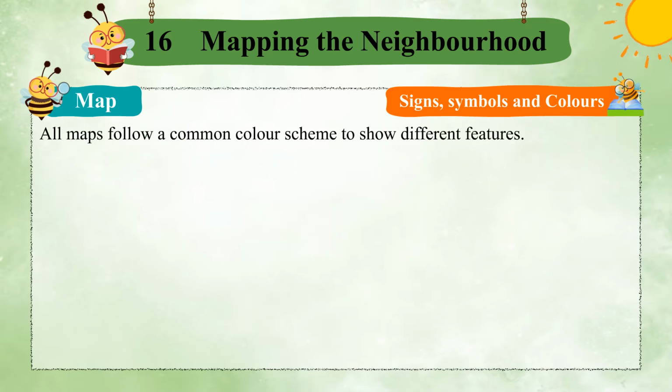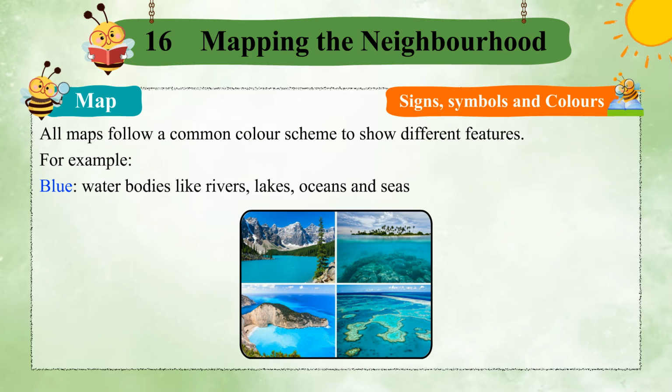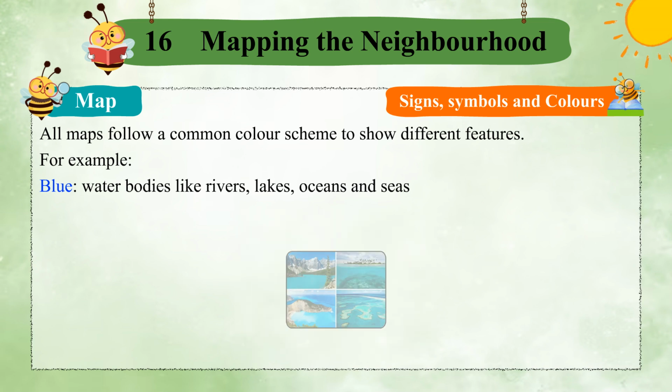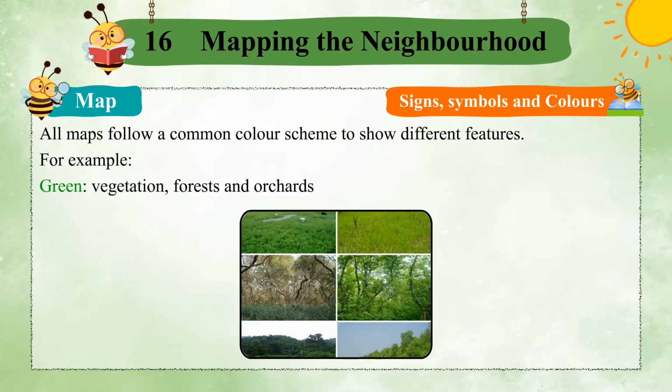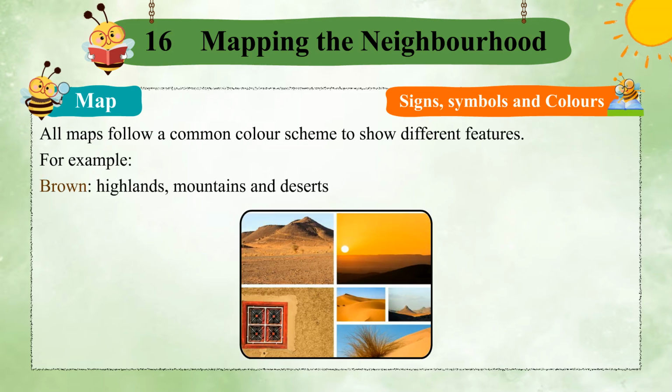All maps follow a common color scheme to show different features. For example, blue: water bodies like rivers, lakes, oceans and seas. Green: vegetation, forests and orchards. Brown: highlands, mountains and deserts.